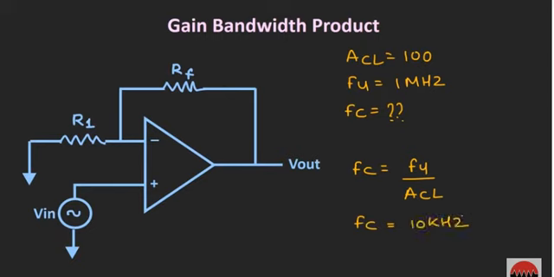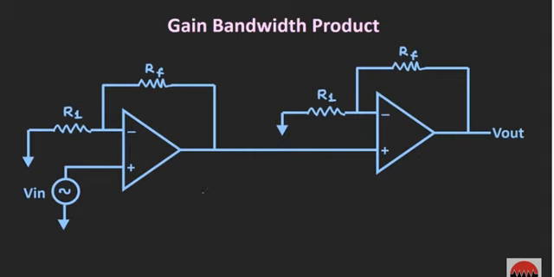So we can say that for this configuration the gain of the op-amp will be constant up to this 10 kilohertz frequency, or we can say that the bandwidth of the op-amp will be equal to 10 kilohertz. But now suppose in your application you want a higher bandwidth, then what we can do, either we can select an op-amp which has a very high gain bandwidth product, or we can use multiple stages of op-amp and distribute the gain between these two op-amps. So let's say here we are distributing the gain of 100 between these two op-amps, and here both the op-amps are identical. That means the gain bandwidth product of both the op-amps will be equal.